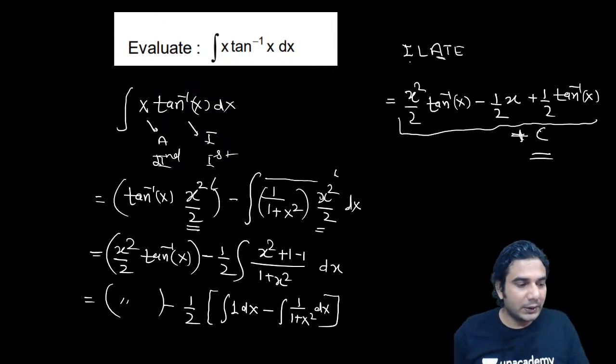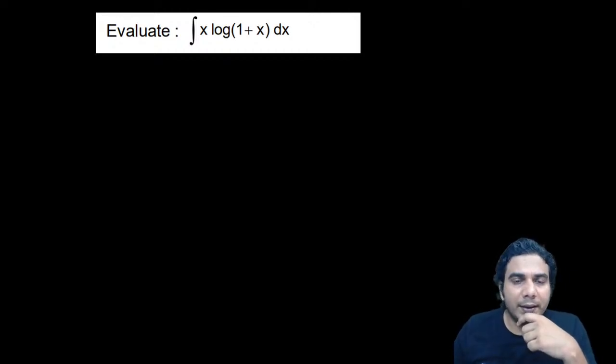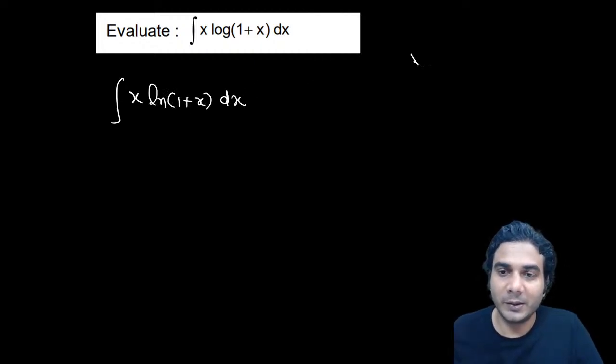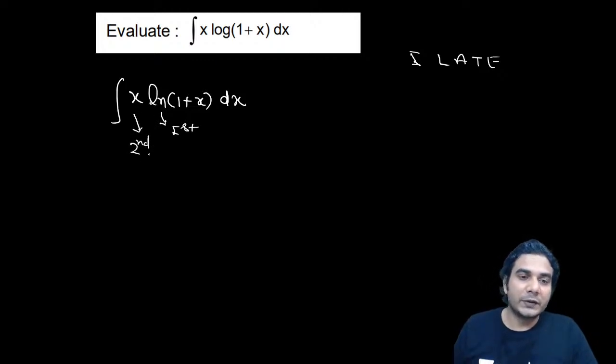Let's continue. Second example. So this is our second example, okay? x ln 1 plus x. So we need to integrate x ln 1 plus x. Which function is your first function? Just think about it. We have this IIT-JEE order, see this order and figure out which is your first function and which one is your second function. So I hope you have got it right. This log is your first function. You need to differentiate it. Obviously you can't integrate log 1 plus x. And this is your second function. Alright, so let's do it.